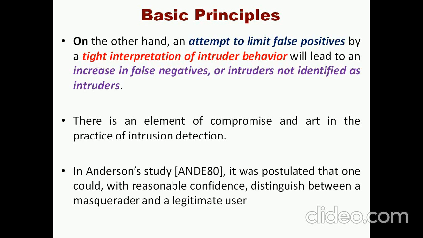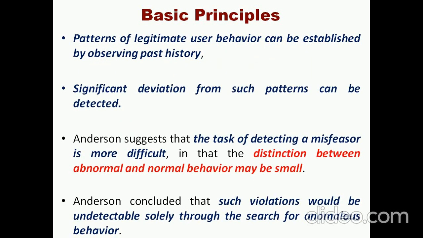Okay, for this, Anderson gave a reasonable study in the 1980s to distinguish between a masquerader and a legitimate user. His study is based on the patterns of legitimate users' behavior. How are legitimate users identified?